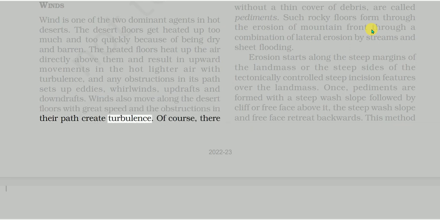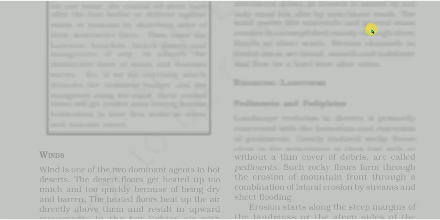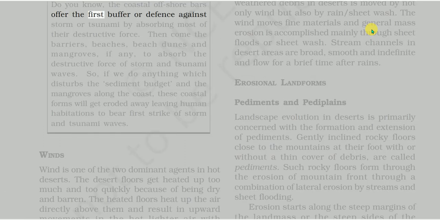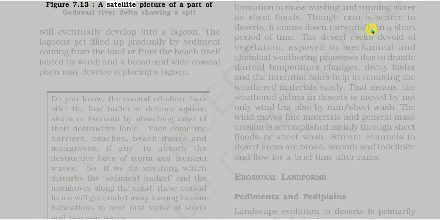Do you know, the coastal offshore bars offer the first buffer or defense against storm or tsunami by absorbing most of their destructive force. Then come the barriers, beaches, beach dunes and mangroves, if any, to absorb the destructive force of storm and tsunami waves. So, if we do anything which disturbs the sediment budget and the mangroves along the coast, these coastal forms will get eroded away, leaving human habitations to bear the first strike of storm and tsunami waves. Figure 7.13: a satellite picture of a part of the Godavari River Delta showing a spit.